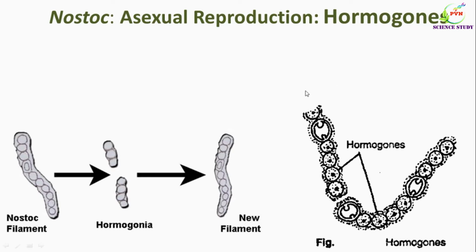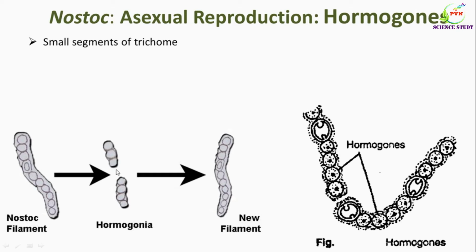Then asexual reproduction. Nostoc reproduces asexually by formation of three structures, that is hormogones, akinetes and heterocysts. We will see one by one. First of all, we will see hormogones. Hormogones are small segments of the trichome consisting of a few cells, like we can see here in this diagram. Later on, they separate in the region of the heterocyst because of the poor links between the heterocyst and the vegetative cells.